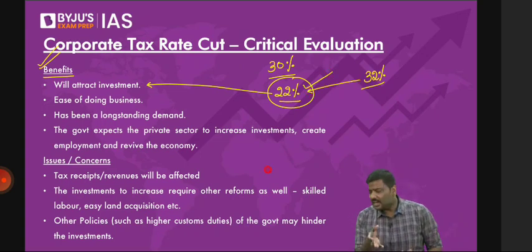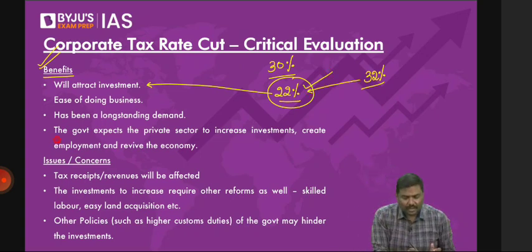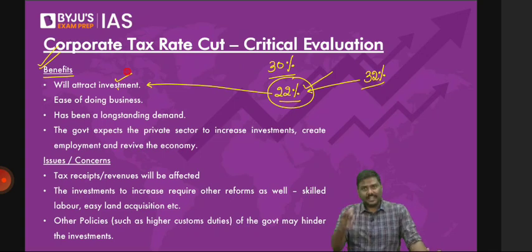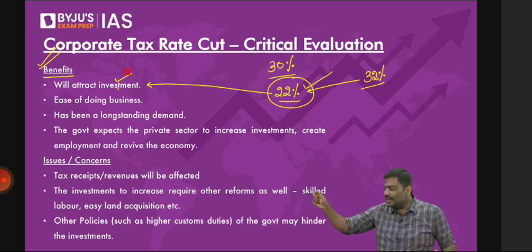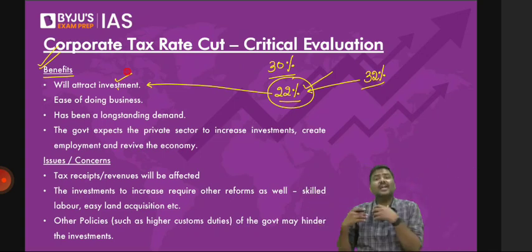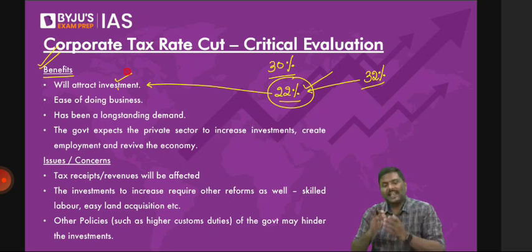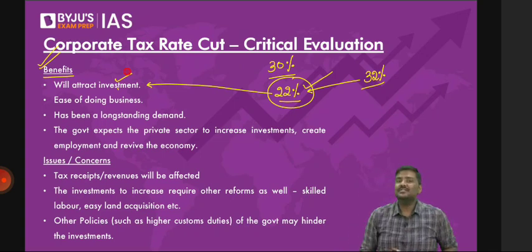In fact, many of these companies were actually demanding it. They were saying, US has reduced the tax rate. Many other countries have reduced the tax rate. But in case of India, tax rate is 30%. Very high for us. Government said, okay, I will give you a lower tax rate, 22%, but I will not give you any exemptions. Right? So that was one reason. Right? So it would attract a lot of investments in India.